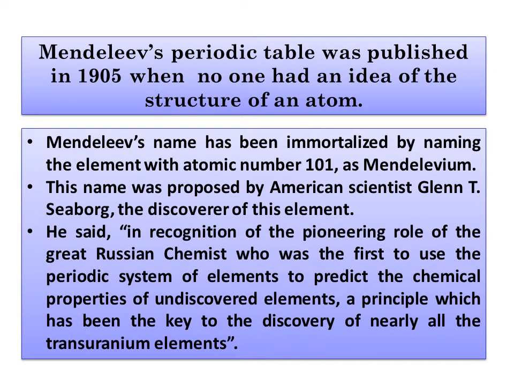And he said, in recognition of the pioneer role of the great Russian chemist who was the first to use the periodic system of elements to predict the chemical properties of undiscovered elements, a principle which has been key to the discovery of nearly all transuranic elements.